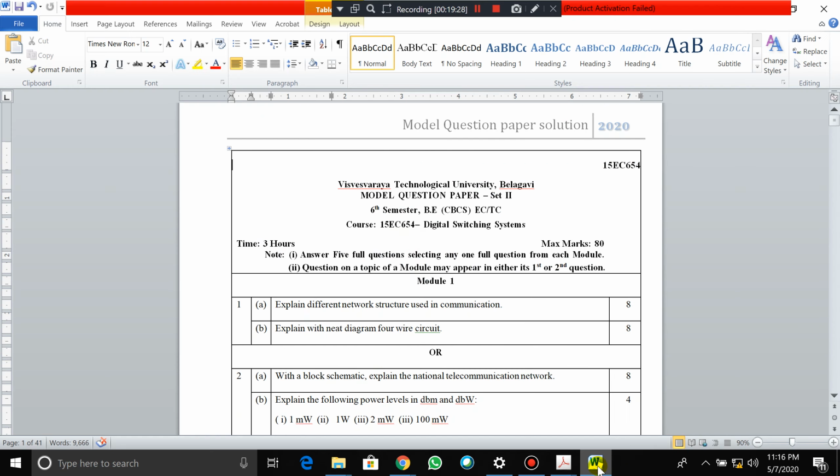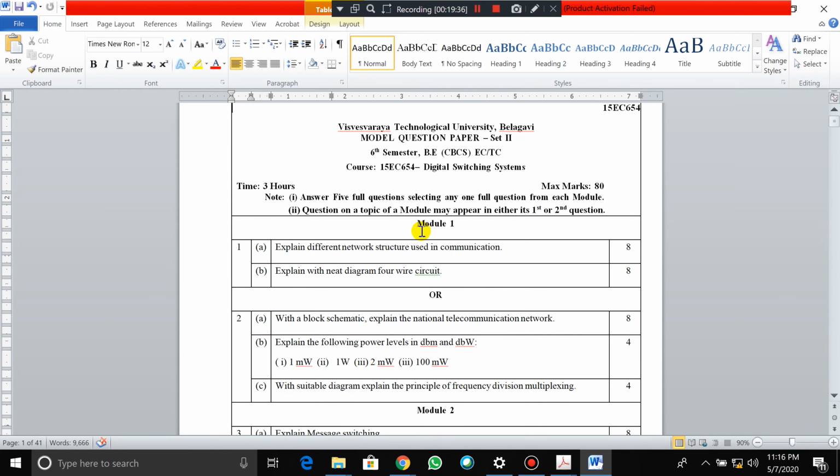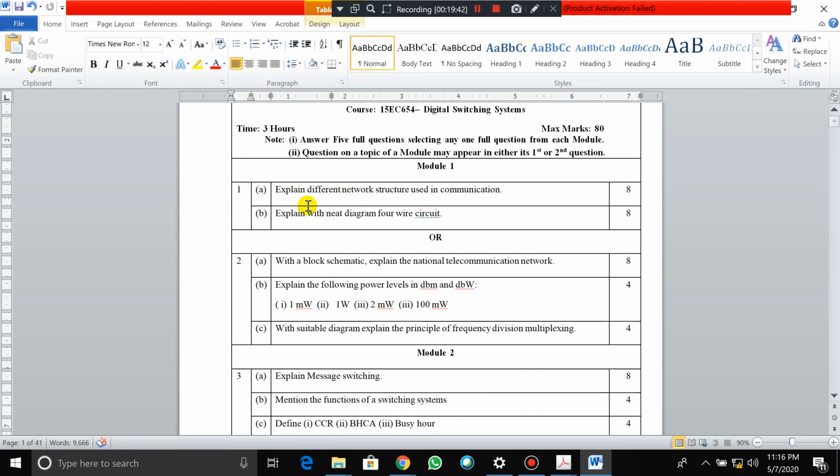Before that, let us go through the model question paper from Visvesvaraya Technological University, that is our university. They have given a set of 2 question papers, out of which this is the second set. Since we already discussed module 1, as I told many times, different network structures used in communication is a very important question. And for 8 marks they ask it.